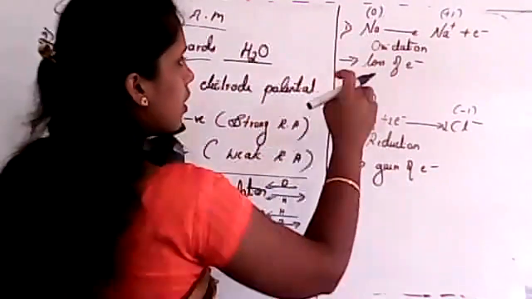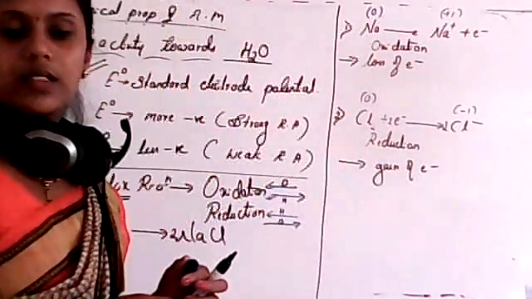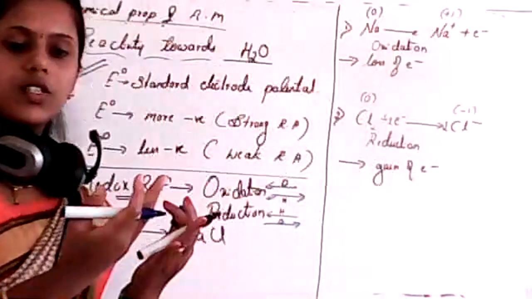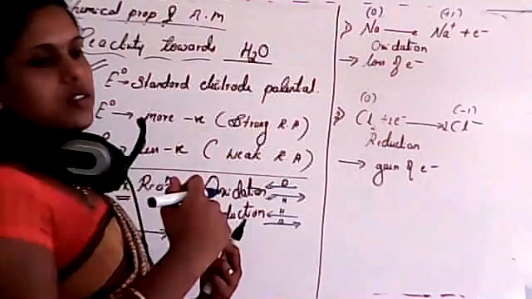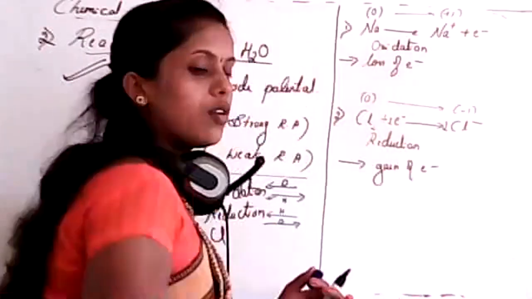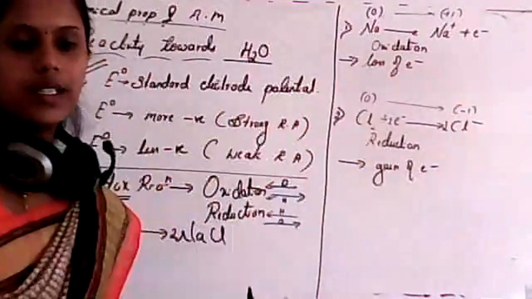So now tell me, from 0 to +1, is it an increase in oxidation number or a decrease in oxidation number? It is an increase in oxidation number, isn't it? From 0 to -1, it is a decrease in oxidation number.